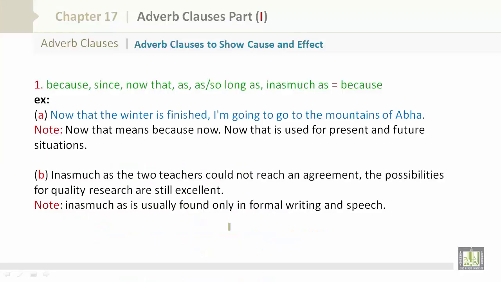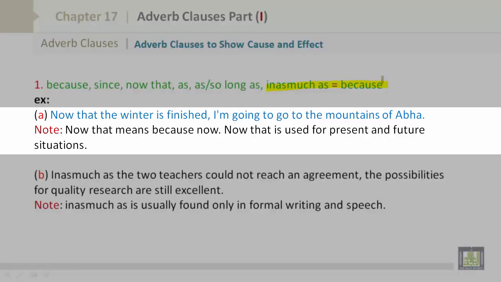Now, adverb clauses to show cause and effect. We have because, since, now that, as long as or so long as, and inasmuch as. This would mean because. Now A. Now that the winter is finished, I'm going to the mountains of Abha. Now that means because now. Now that is used for present and future situations.